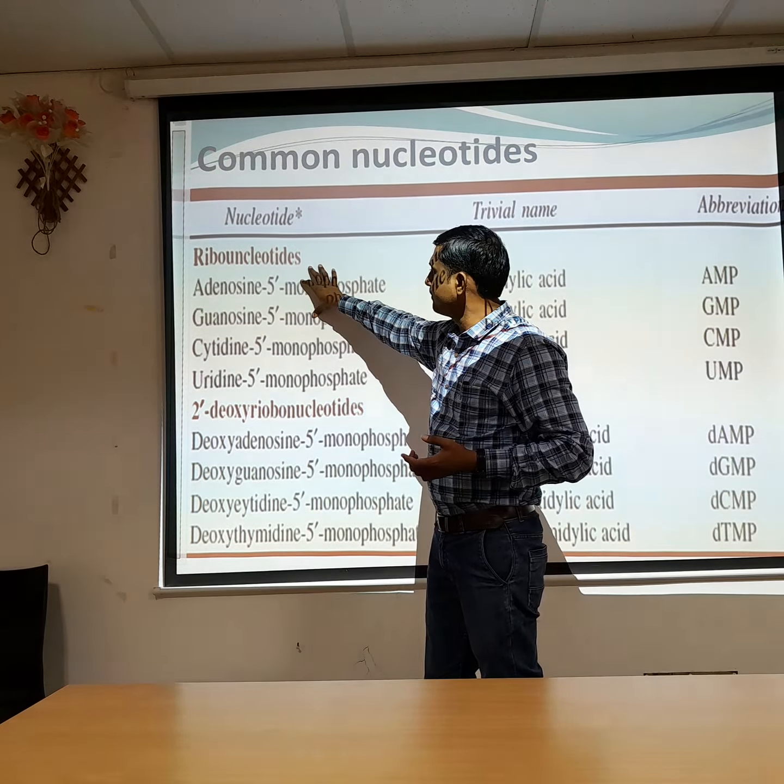In the case of deoxyribose nucleotides, we have deoxyadenosine 5' monophosphate, deoxyguanosine 5' monophosphate, deoxycytidine monophosphate, deoxythymidine monophosphate, deoxyadenylic acid in trivial name, and the abbreviations dAMP, dGMP, dCMP, dTMP. If we find AMP, GMP, CMP, UMP, we can say these are ribose nucleotides, and the others are deoxyribose nucleotides.